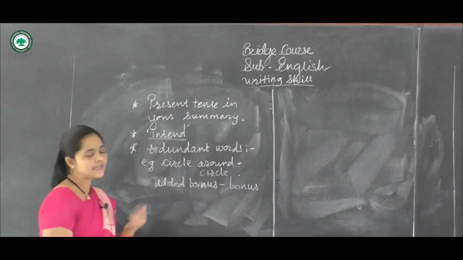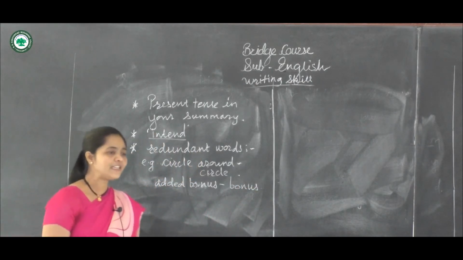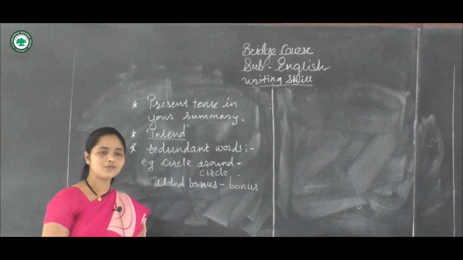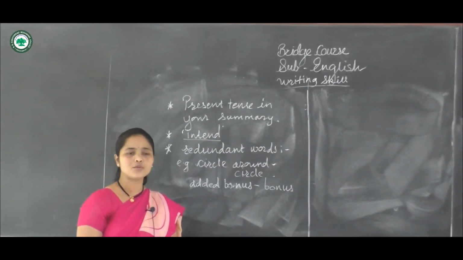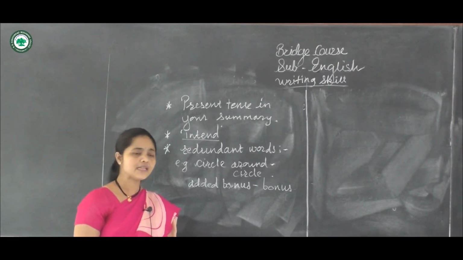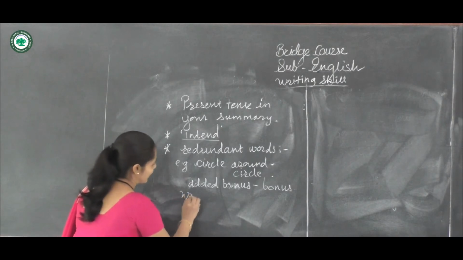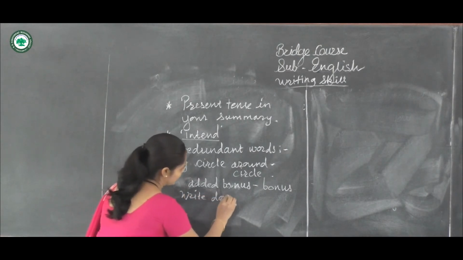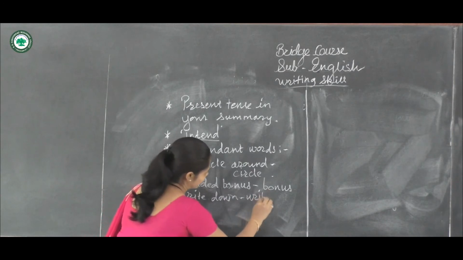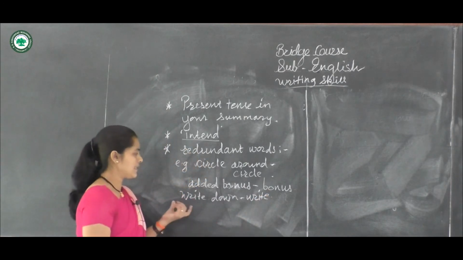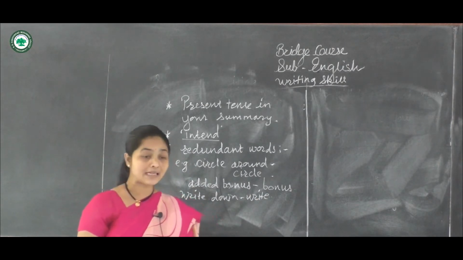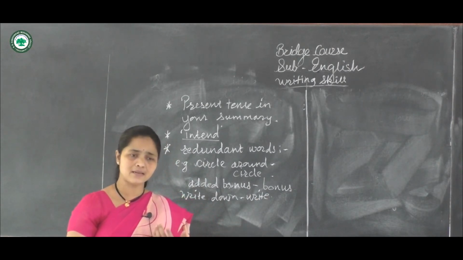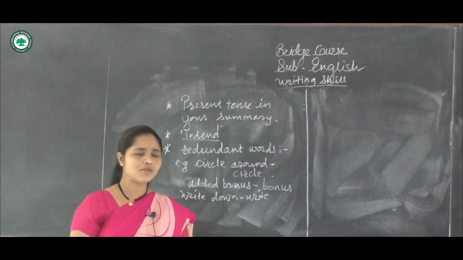Okay. Next here, write down. Many teachers said to write down this sentence. Okay, so it's not necessary to repeat the two words, write down. It's only necessary to write. So while writing your summary, you can write here only write, instead of write down. So down is not necessary. So it can become write while writing a summary. Speaking, it's okay. Lots of unnecessary words we use while speaking, so it's okay.